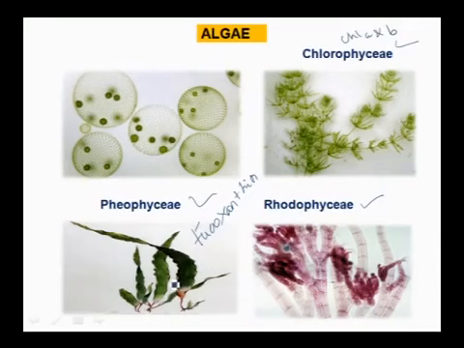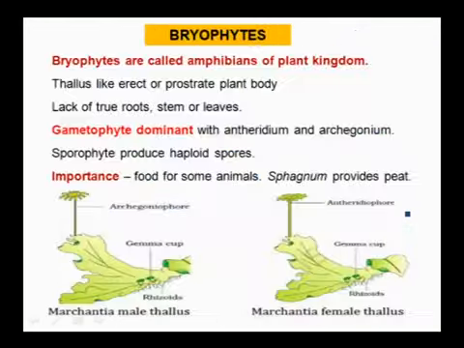It may be olive green to different shades of brown, and these are commonly called brown algae. In Rhodophyceae they have a red pigment called R-phycoerythrin. That's why these Rhodophyceae appear red in color, commonly called red algae. So algae are mainly classified into three types: Chlorophyceae, Phaeophyceae and Rhodophyceae, based on pigments present in them.